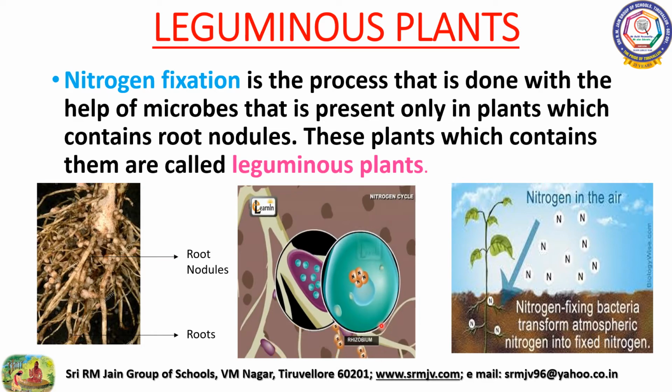These bacteria form a bead-like structure in the roots of legumes, which are known as root nodules. Leguminous plants have a symbiotic association with rhizobium. Rhizobium converts the atmospheric nitrogen into nitrogenous compounds.